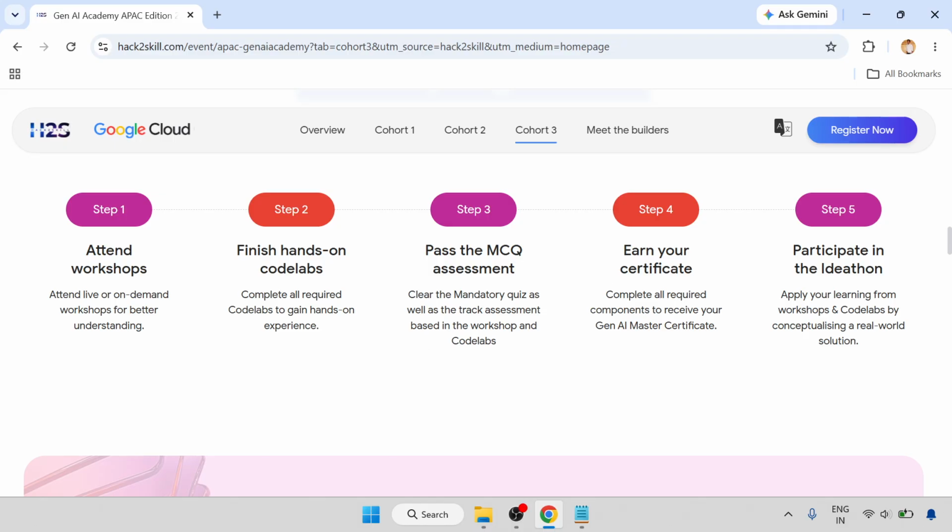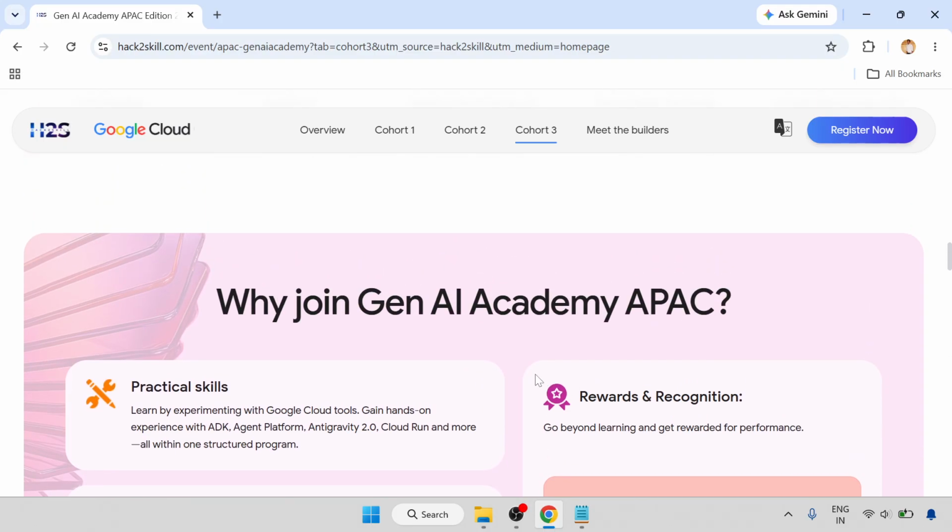Then earn your certificate: complete all the requirements and receive your Gen AI Master certificate. Finally, participate in the Ideathon, where you apply your learning from the workshops and code labs to conceptualize a real-world solution.